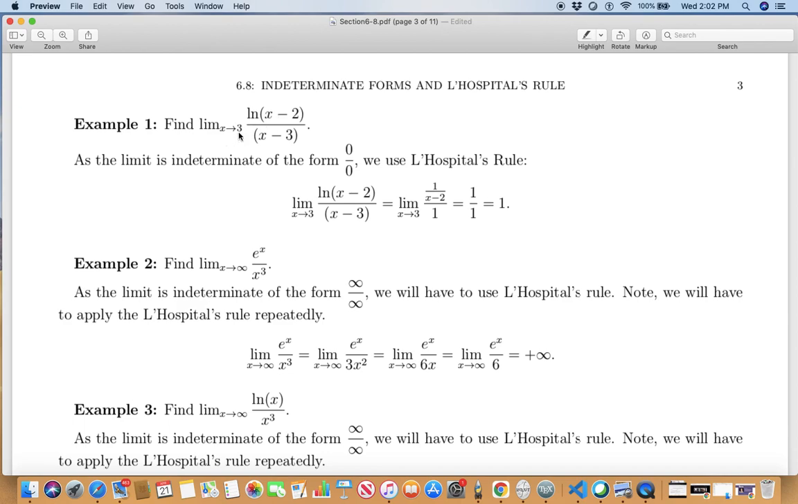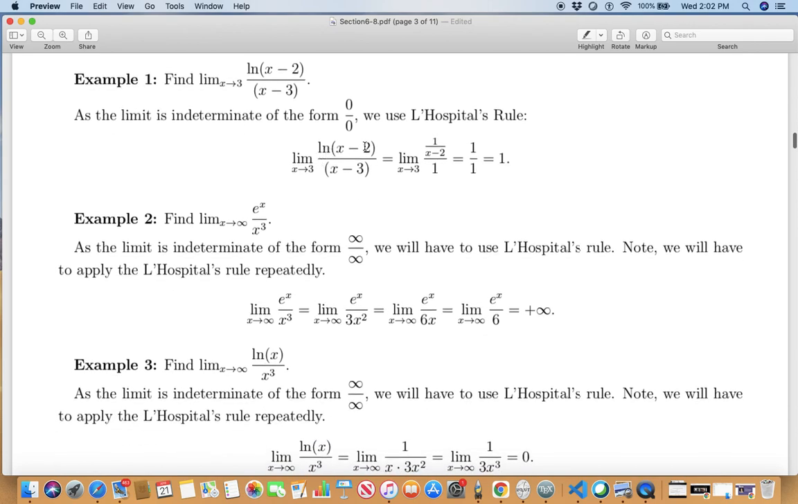So as x approaches 3, natural log of x minus 2 approaches natural log of 1, which is 0. As x approaches 3, x minus 3 approaches 0. So this quotient function's limit is indeterminate of the form 0 by 0. So we use L'Hopital's rule. Well, take the derivative of the top, take the derivative of the bottom. Now let x approach 3. That gives me 1. So the limit is 1.